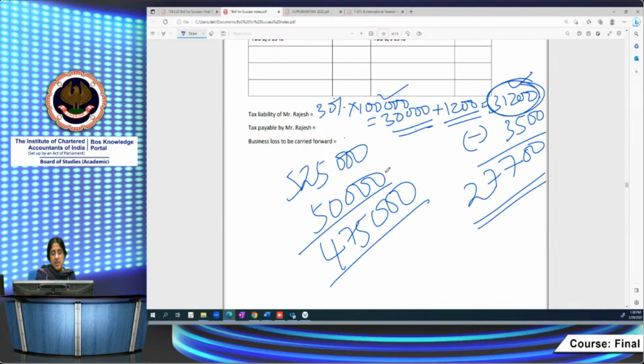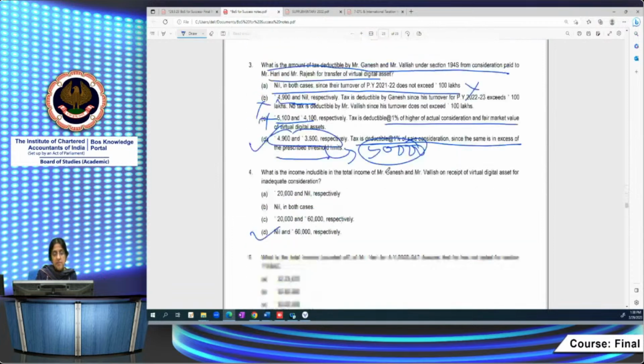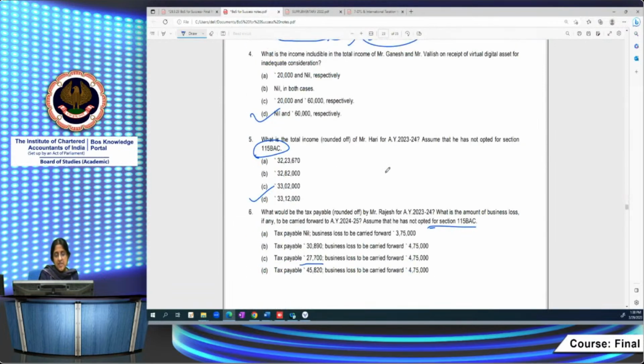So even though he has a business loss of 5,25,000, it cannot be set off against the income from virtual digital assets. To the extent of 50,000, which was his income from fixed deposit, it was set off. So the loss to be carried forward is 4,75,000. Tax liability is 30,000 plus 30% of 1 lakh plus cess 1,200, so 31,200. From this, we have to subtract the TDS of 3,500, which will give you 27,700. So the correct answer is 27,700. Business loss to be carried forward is 4,75,000.